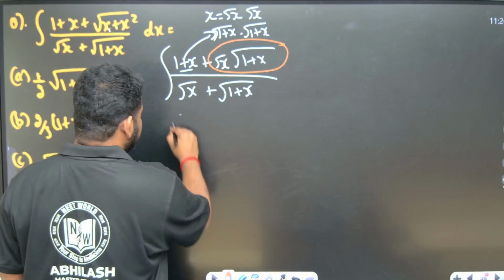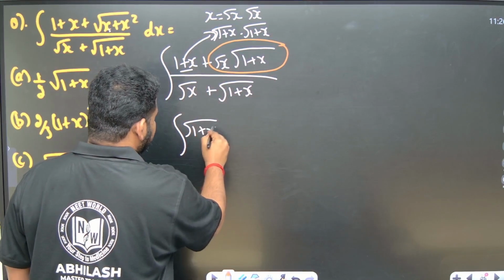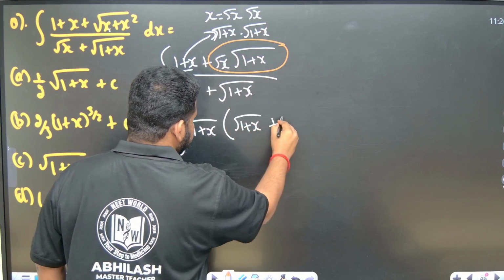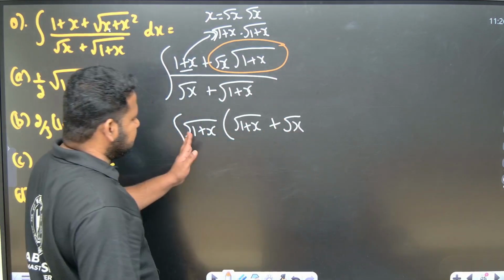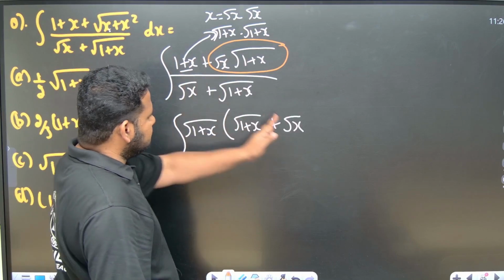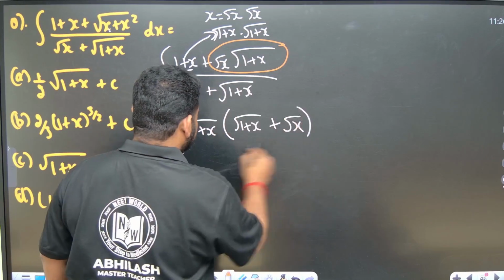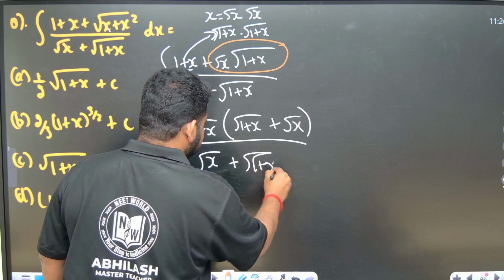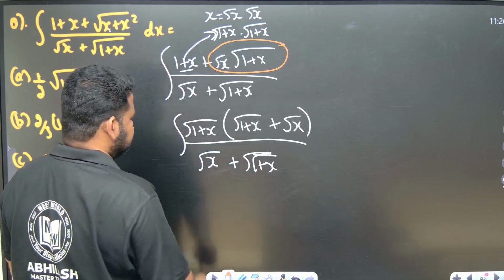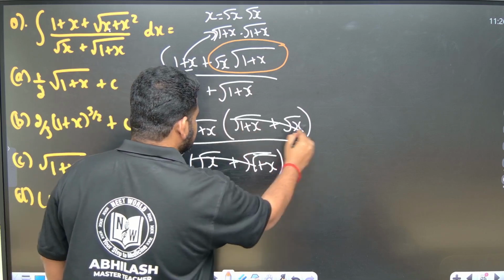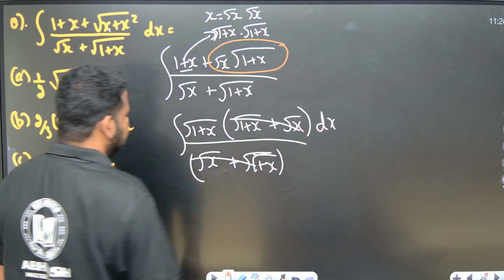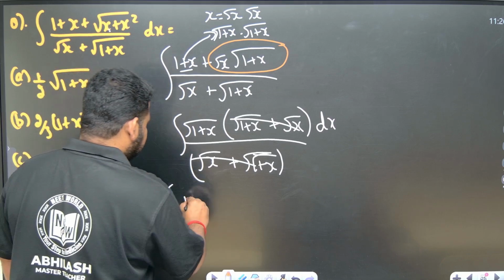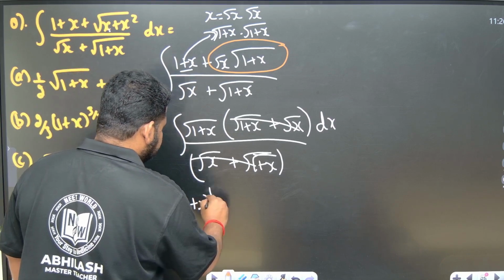If I take square root of 1 plus x common, what will this become, friends? This will become square root of 1 plus x into square root of 1 plus x into square root of x, divided by square root of x plus square root of 1 plus x. So this and this I can cancel. This is dx. I am left with only square root of 1 plus x. So square root of 1 plus x can be written as 1 plus x to the power of 1 by 2 dx.